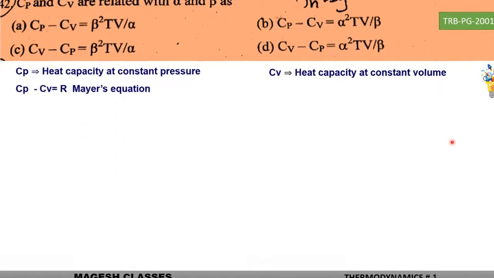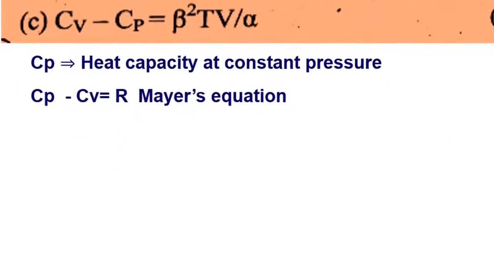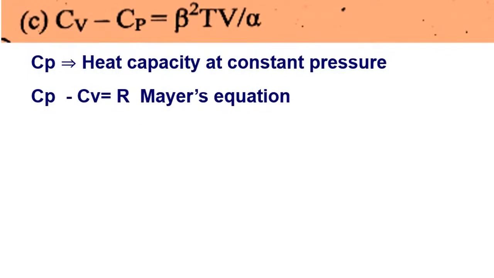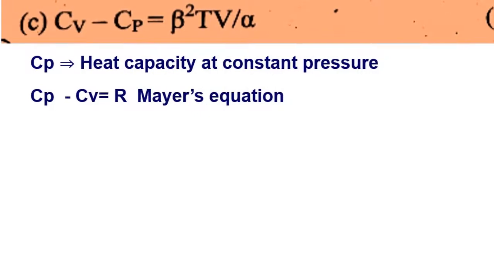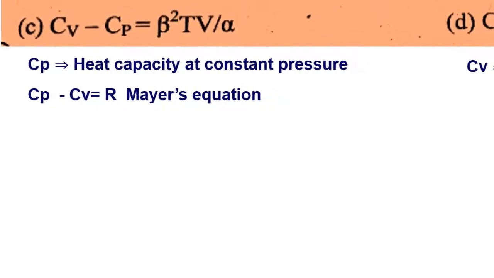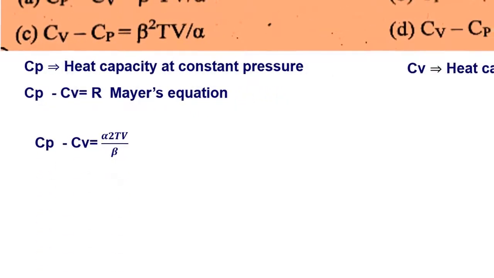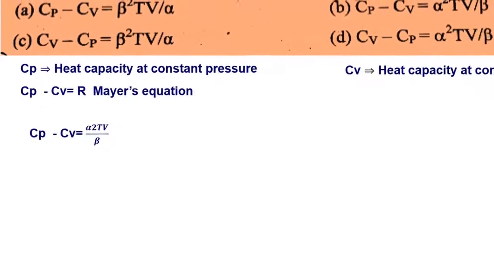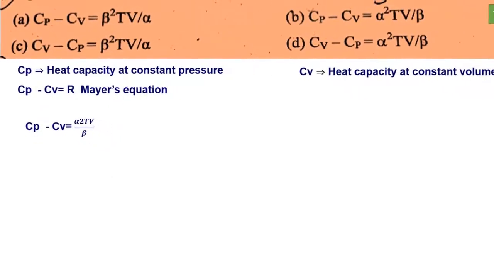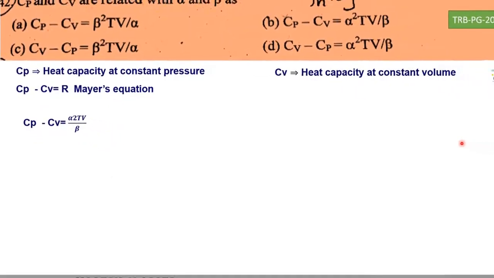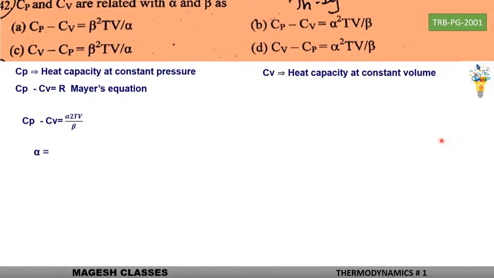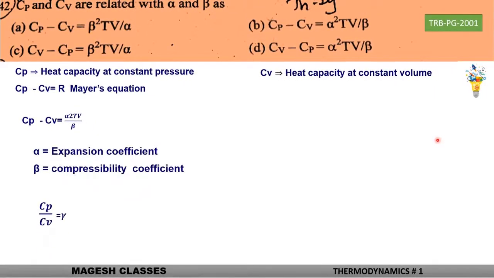Cp and Cv are related by a simple equation called Mayer's equation, where Cp minus Cv is equal to R. So the Cp value is always greater than Cv. And Cp minus Cv is equal to alpha squared Tv by beta for real gases. What are alpha and beta? Alpha is the expansion coefficient and beta is the compressibility coefficient.